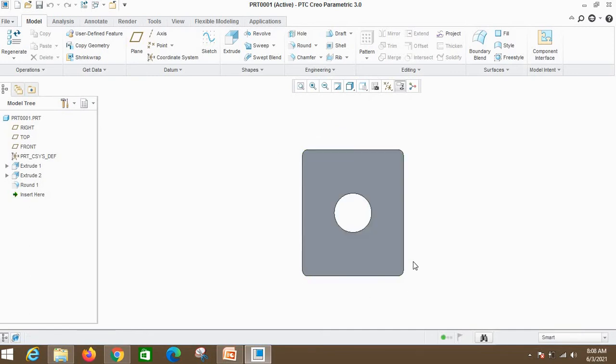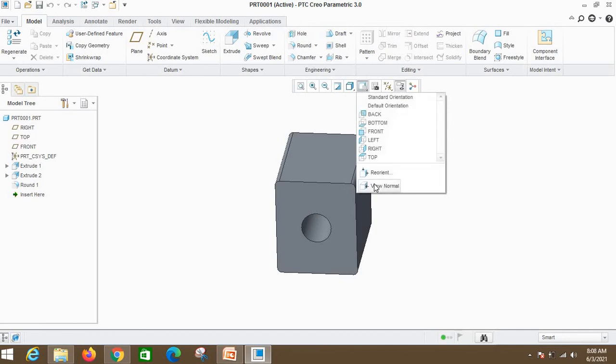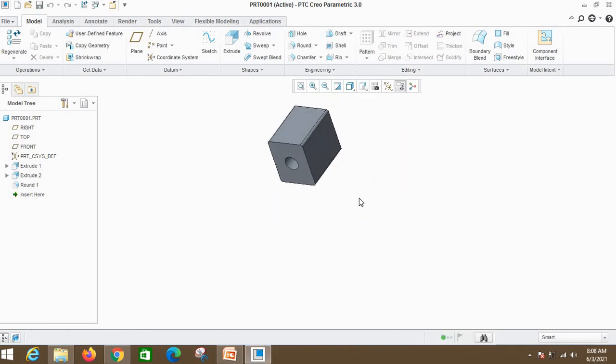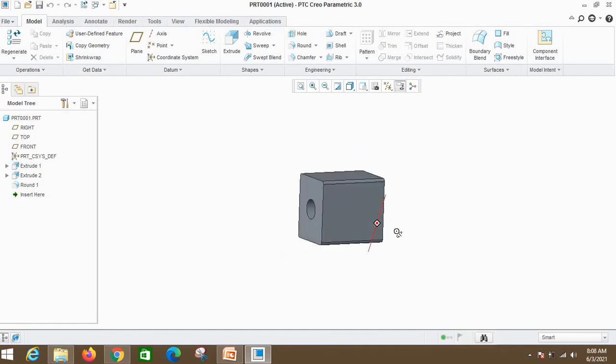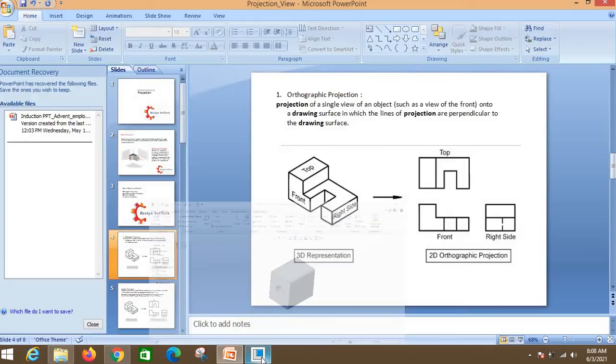So this is my front view, and this is my top view. And what is the left hand side view, or we can say right hand side view? This one. Just click here, this is my right hand side view, right? So there are different kinds of views. The 2D view we call an orthographic projection, and this 3D view we call an isometric projection.